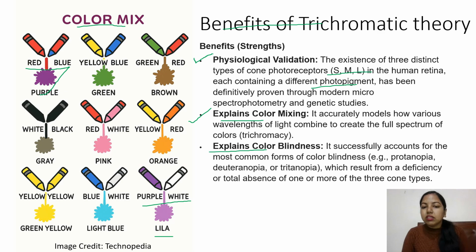Also, it explains color blindness. It successfully accounts for the most common forms of color blindness, that is protanopia, deuteranopia, or tritanopia, which result from a deficiency or total absence of one or more of the three cone types. If you want to know about color blindness, there is already a video on this channel about color vision and color blindness. You can see that video also.